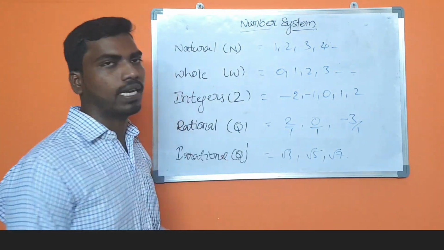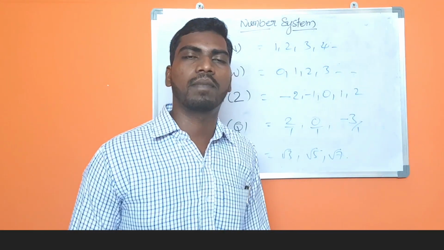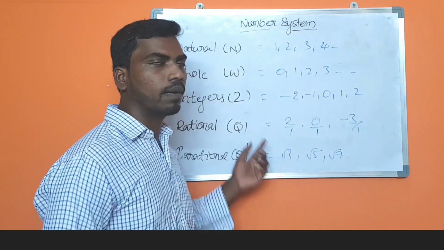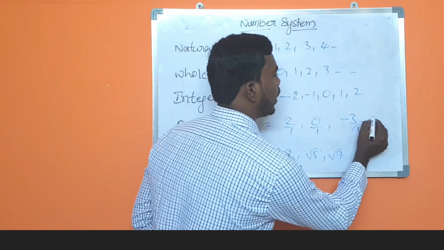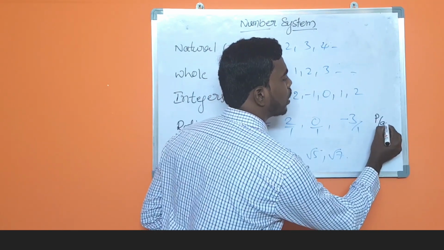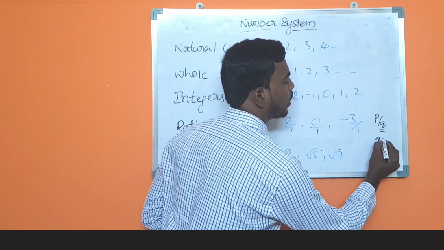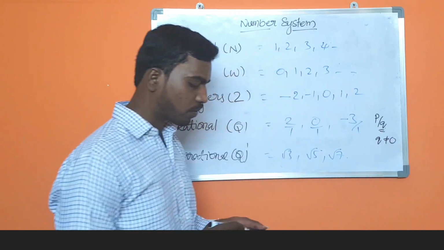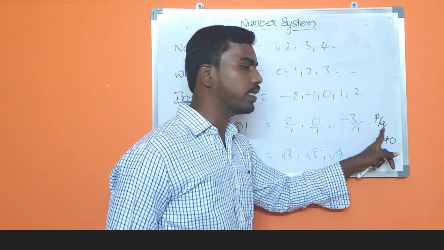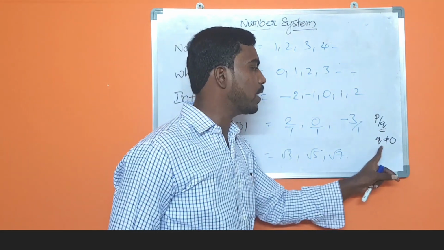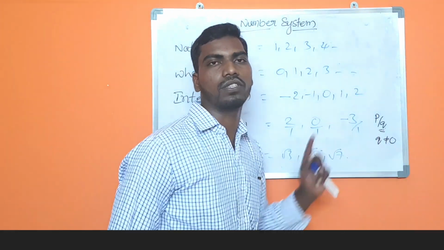Then going to rational numbers. What are rational numbers? Rational numbers are numbers we can express in the form of p by q where q is not equal to 0. So here the numerator is a number and the denominator is a number, but the denominator should not be equal to 0.